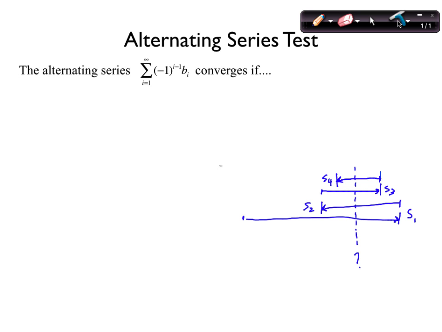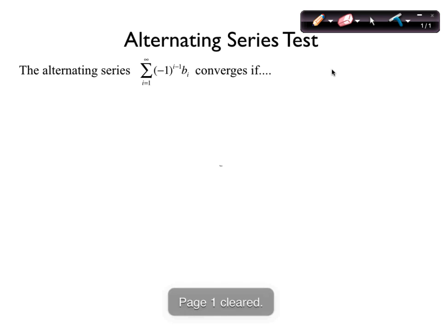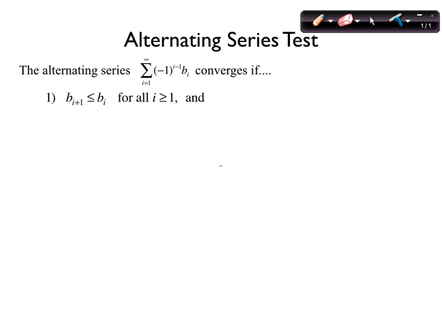Okay, so we have something called the alternating series test. If you have a series like this, alternating, the first condition is: do the positive parts of the terms satisfy b_(i+1) less than or equal to b_i? What is that in effect? What's that telling us about the sequence of positive terms? If b_(i+1) is less than or equal to b_i, what is that in a nutshell or in a word? The sequence does what?